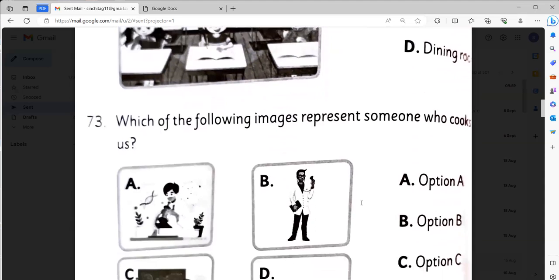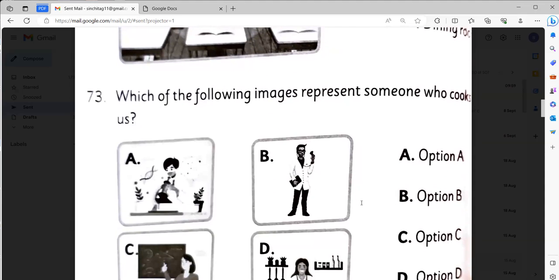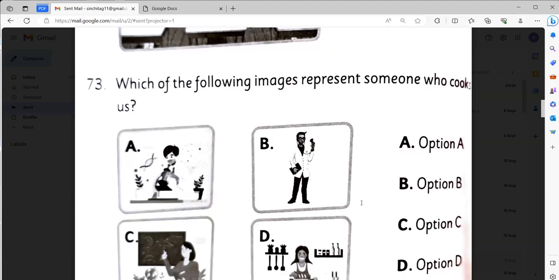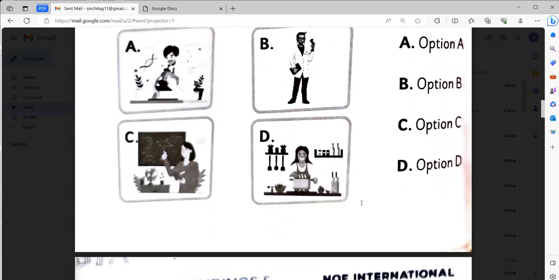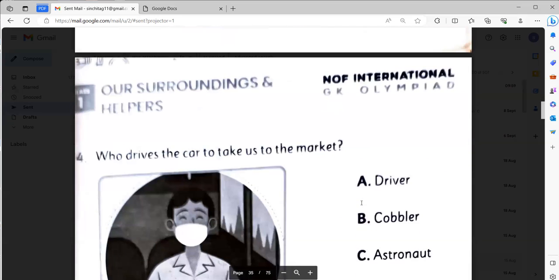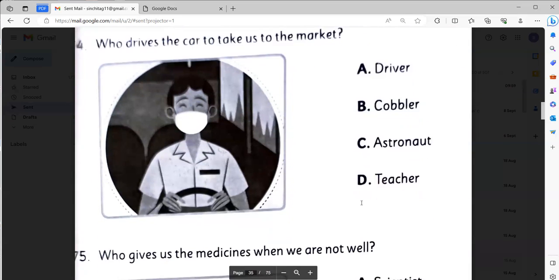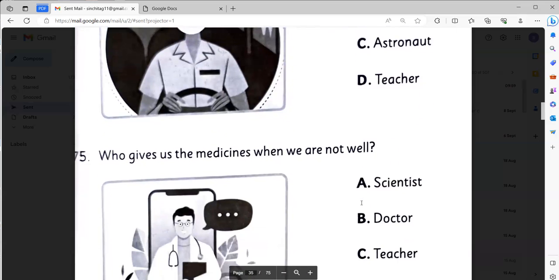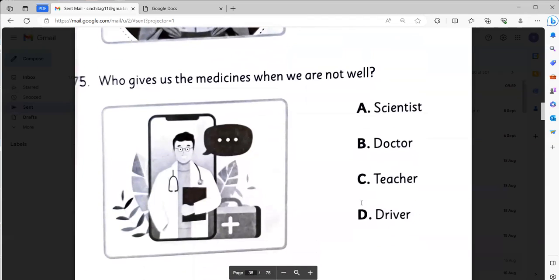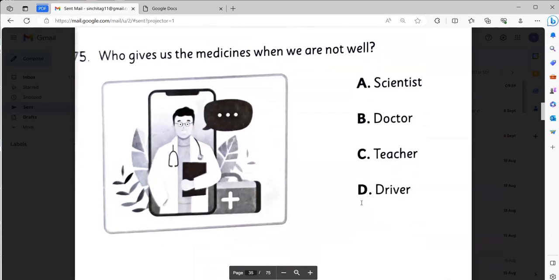Which of the following images represents someone who cooks for us? It will be option D. Who drives the car to take us to the market? It will be option A, driver. Who gives us the medicine when we are not well? It will be B, doctor.